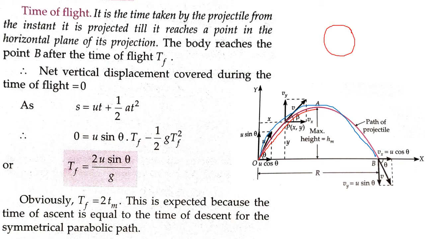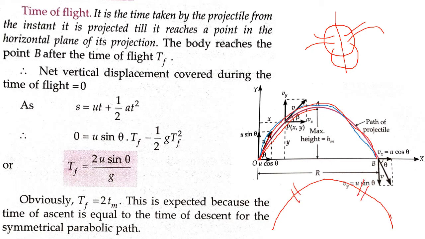similar shape. Suppose this is a circle, okay? And if I bisect it, or divide this circle into two halves, these two halves will be exactly similar to each other, isn't it? So I'll say this half is symmetrical to the other half. Similarly, if you consider a symmetrical parabolic path, the time of ascent, the time to reach the maximum height, and the time of descent, the time to return to the ground, will be the same.